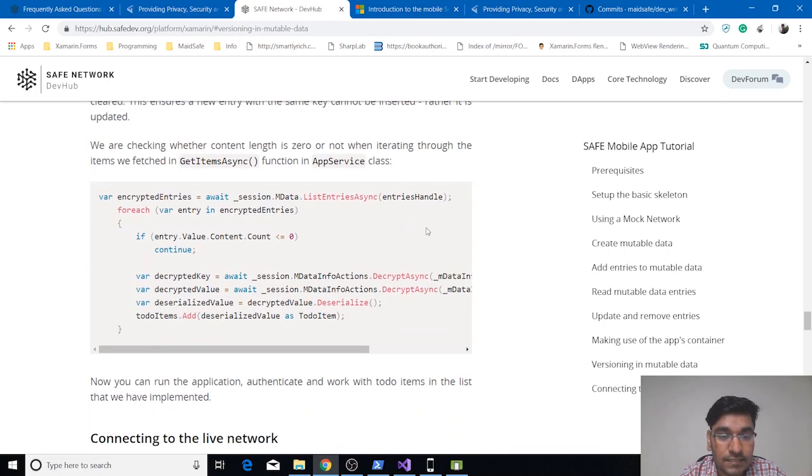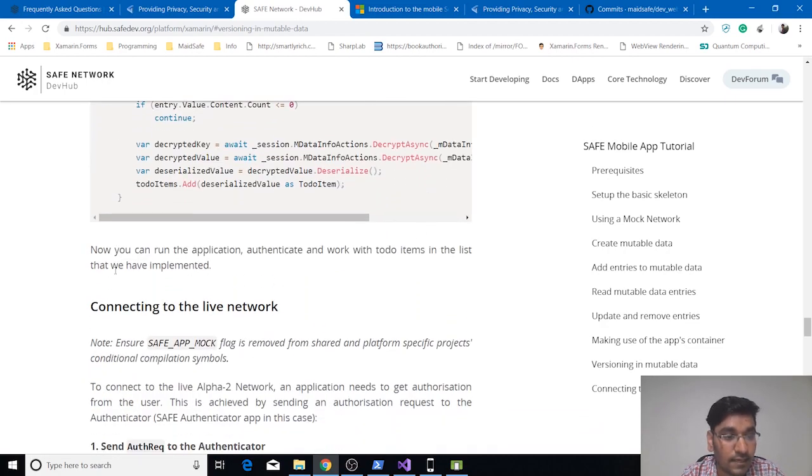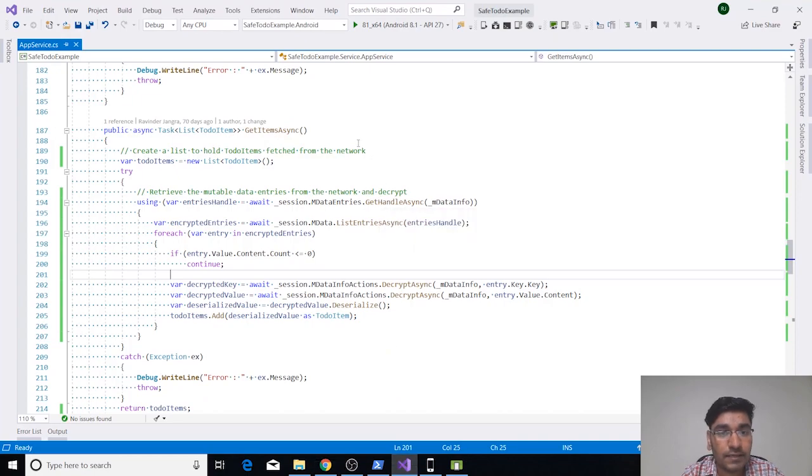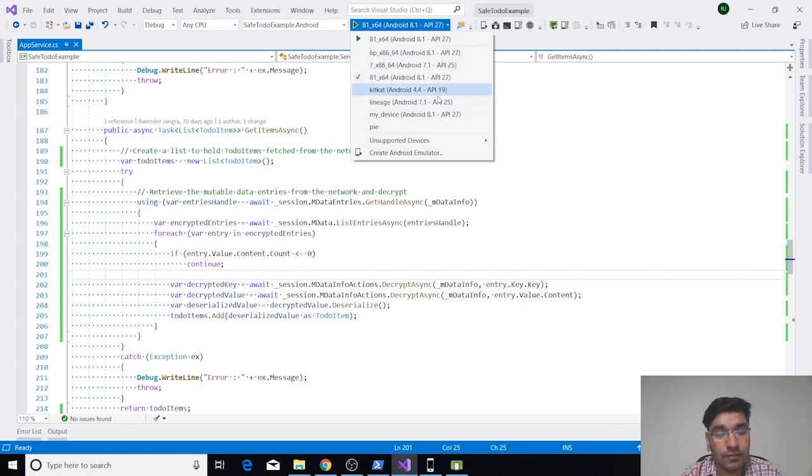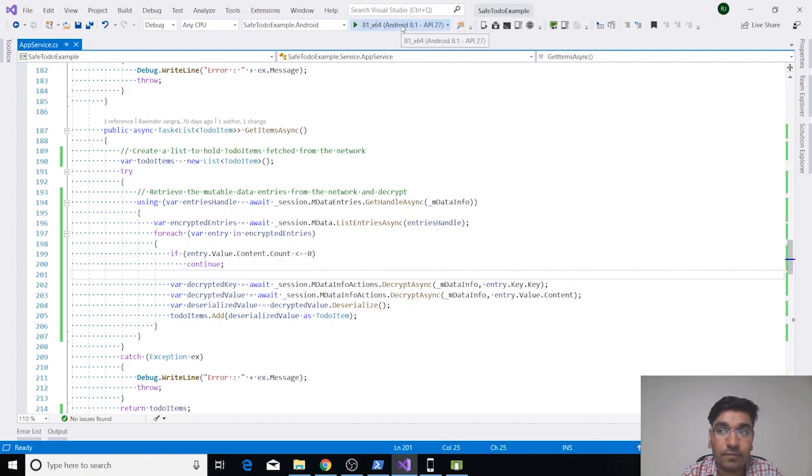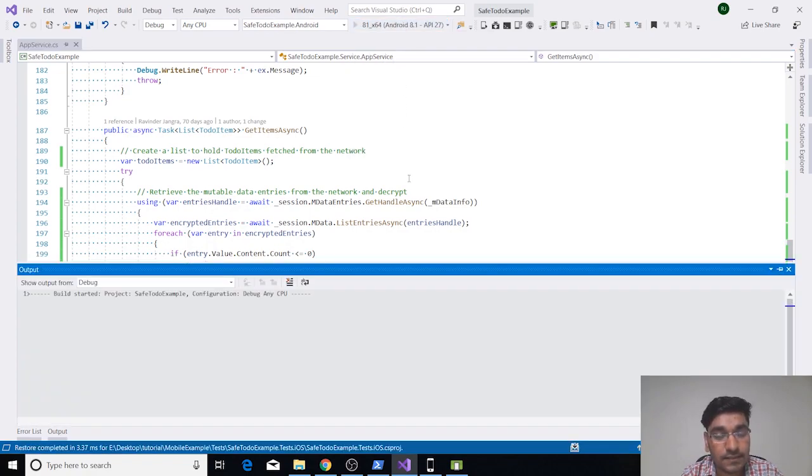So let's see what's the next step. It says now you can run the application and authenticate and work with to-do items in the list. So it means we have already completed our implementation of the SAFE to-do application on the mock network. So let's try running it on the Android platform. You can use any emulator or your device. Just make sure you are using x86-64 platform architecture or ARM, because the SafeApp library doesn't support x86 architecture.